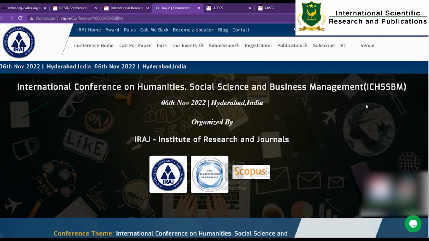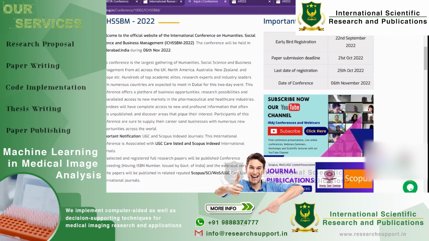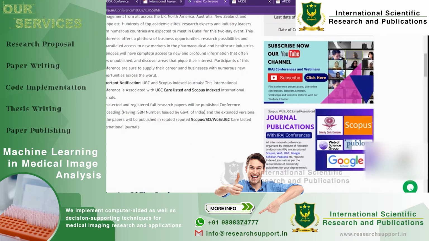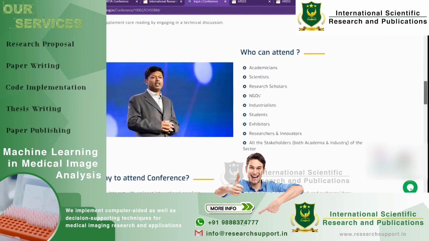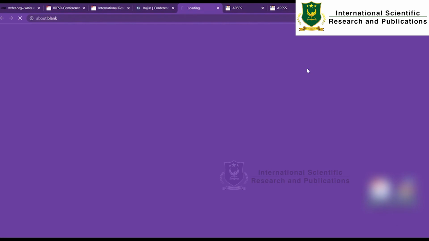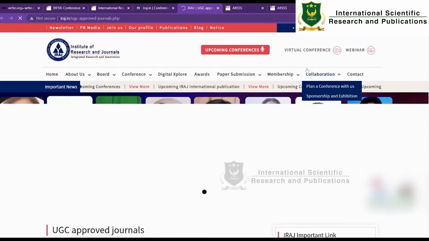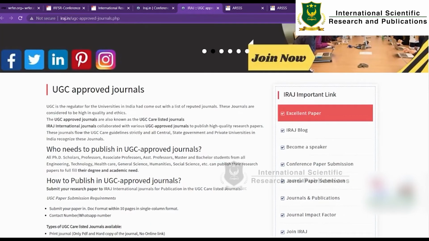The next conference is the International Conference on Humanity, Social Science and Business Management, which is happening in Hyderabad on 6th November 2022. You can find more information about the submission date, that is 22nd of September, and the extended paper will be published in Scopus, SCI or WOS. As I'm telling you every time, check the publication section where you will get the list of UGC approved journals. Cross check this, and also send a mail to them to find whether it will really be published and how long it will take for the publication.